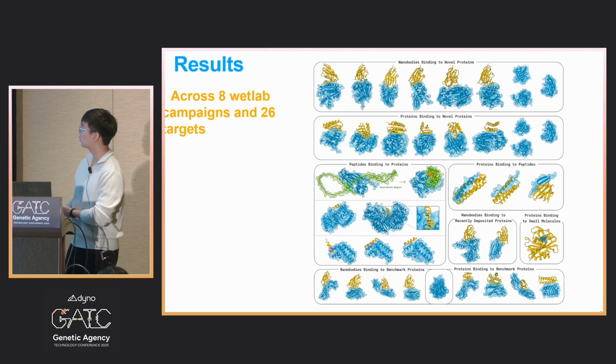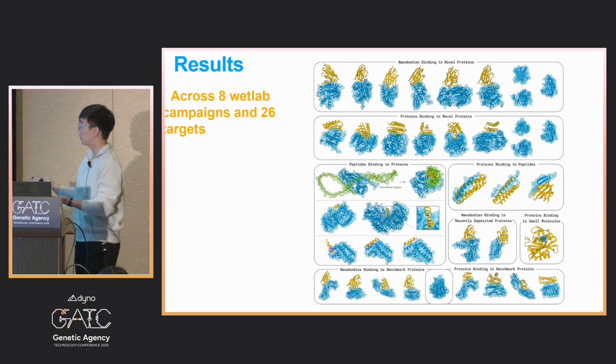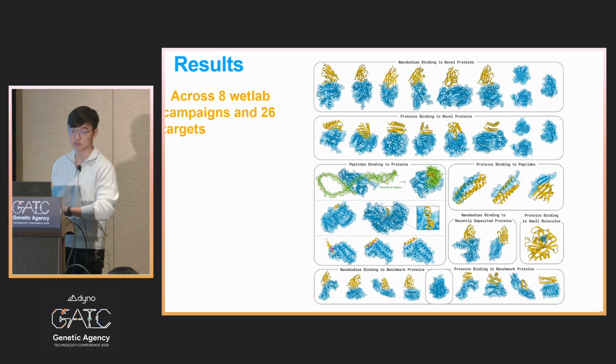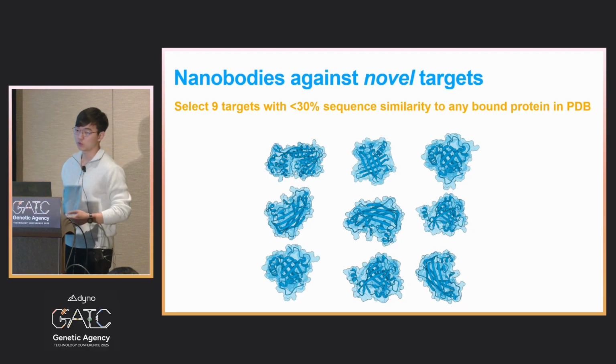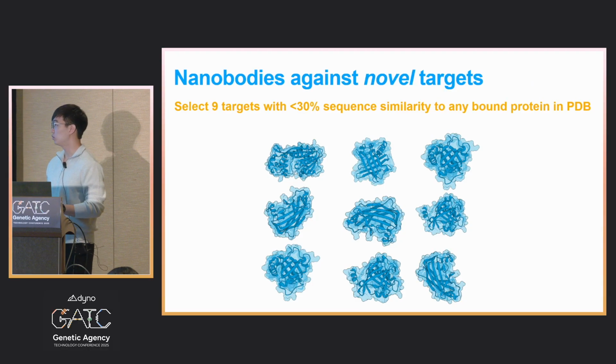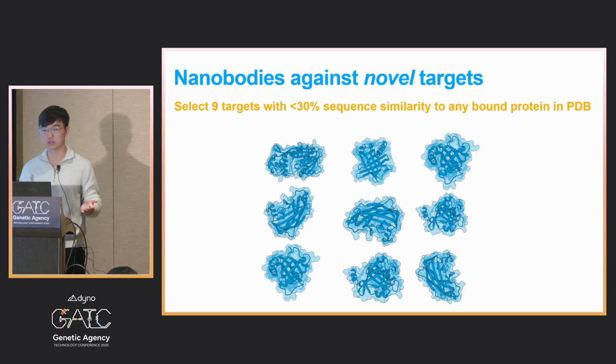And this is a summary of the wet lab results, and the ones that don't have a yellow protein bound to them are the ones that we failed, and most of them are pretty successful. And especially for nanobody design, we chose 8 targets which have no known binding proteins in the PDB, and moreover, every single protein that has a known binder has less than 30% sequence similarity, so they are really novel targets.